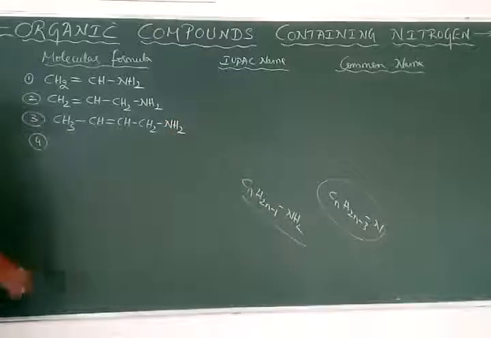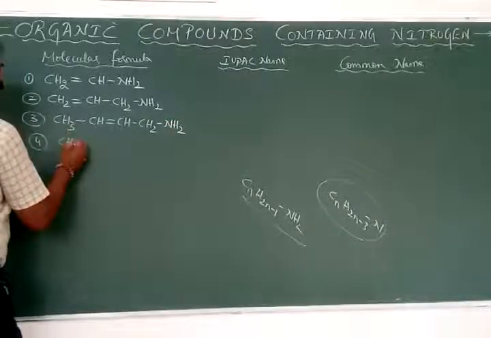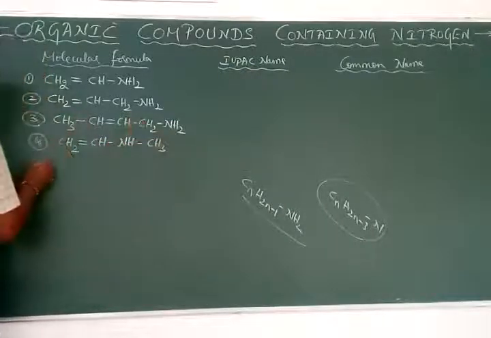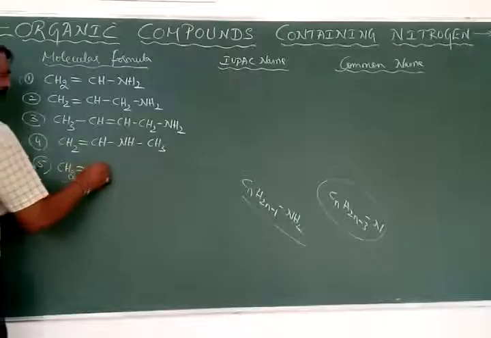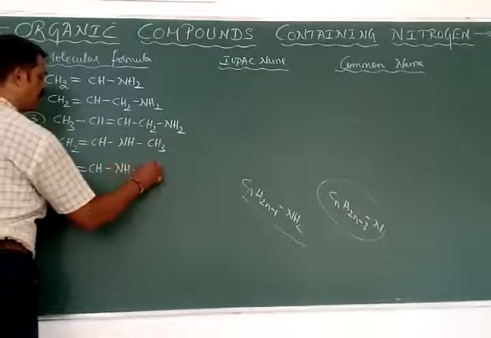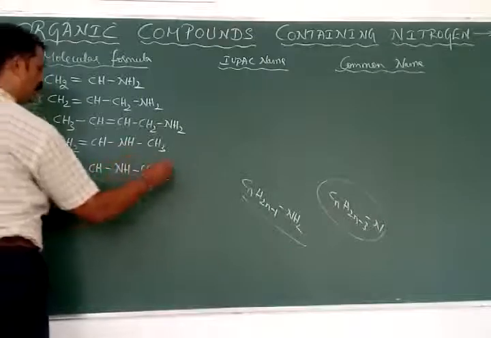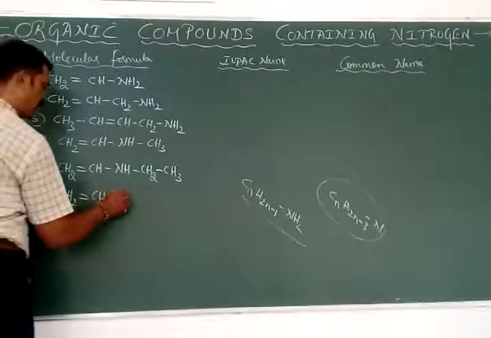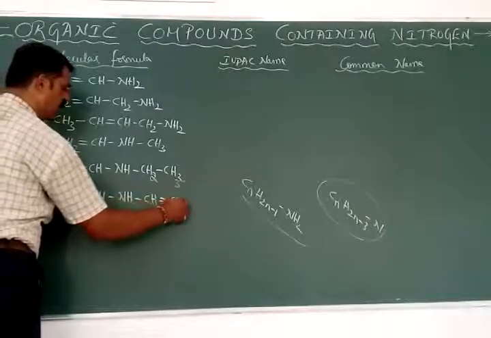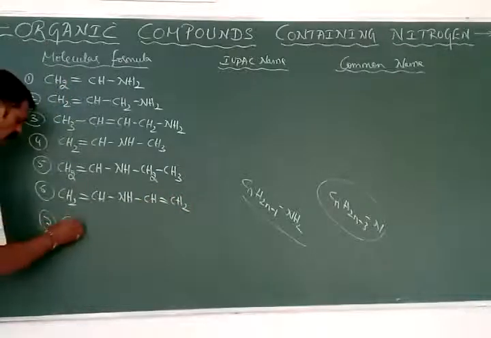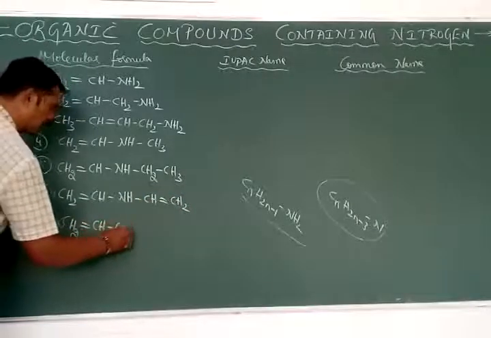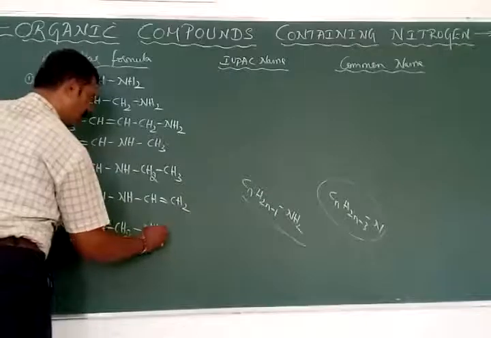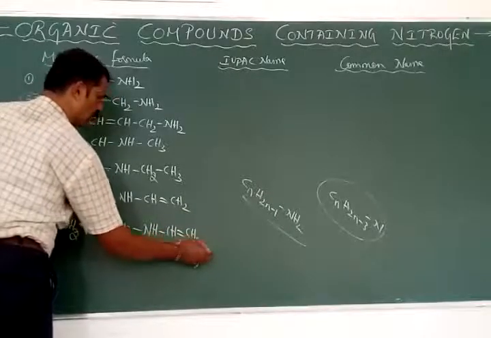Then we will have the secondary amines: CH2=CH-NH-CH3, CH2=CH-NH-CH2CH3, then CH2=CH-NH-CH=CH2, and CH2=CH-CH2-NH-CH=CH2.